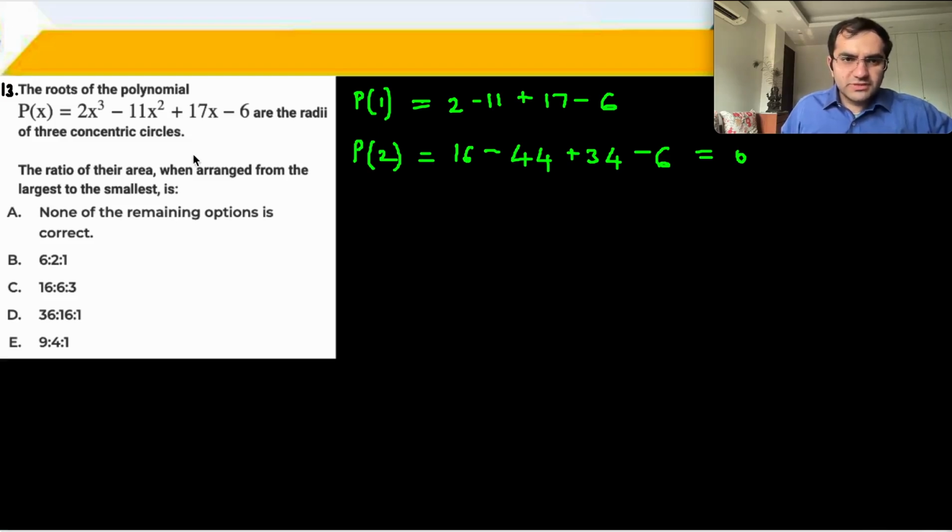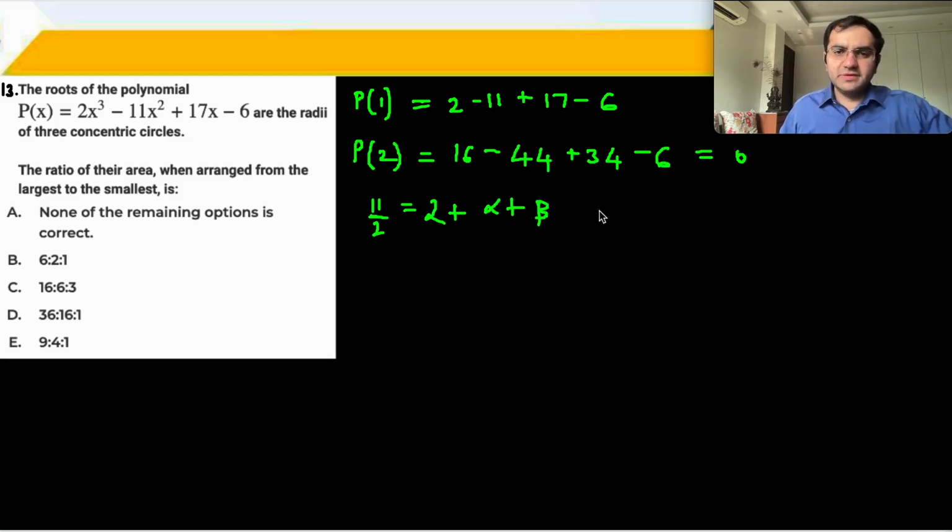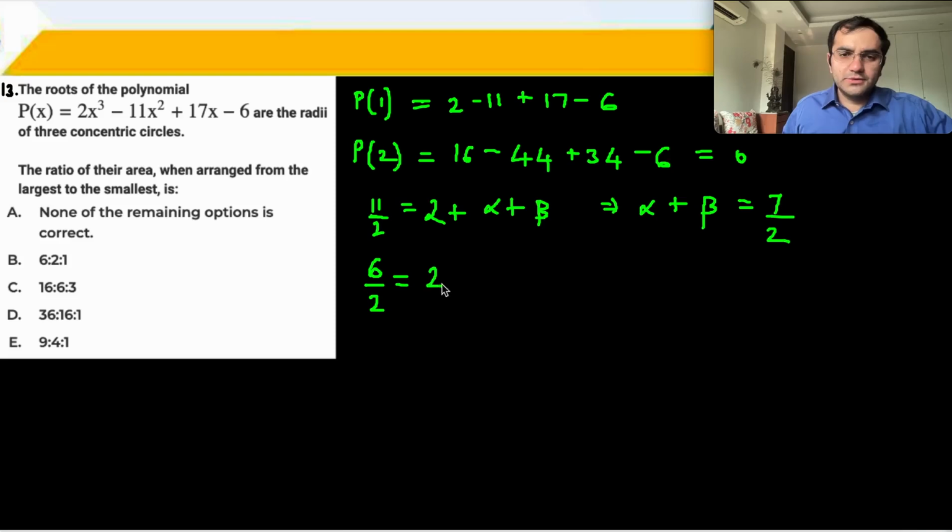तो sum of roots will be minus b upon a. That's 11 upon 2. अच्छा 2 है ना एक root. 2 plus the other two roots can be alpha plus beta. 5.5 minus 2, 3.5. Alpha plus beta is 7 upon 2. Product of roots is minus d upon a, 6 upon 2. 2 alpha beta. ठीक है. So alpha beta is equal to 3 by 2.